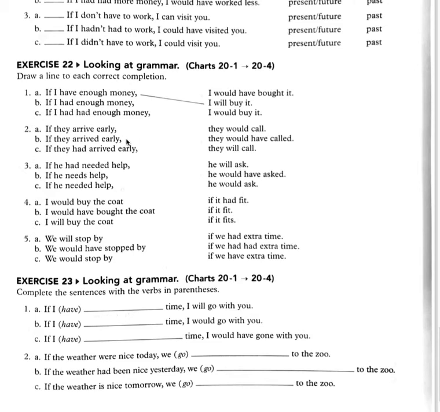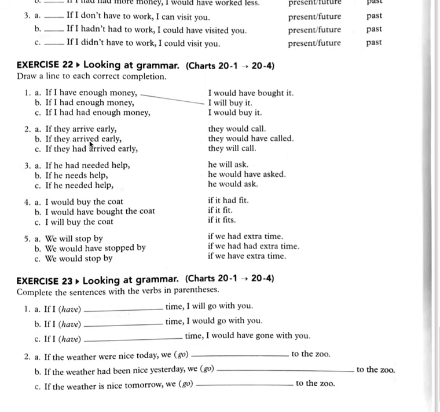Let's do number 2 together. If they arrive early, they will call. This is in the present. The if clause verb is in the present. So you say the result clause, they will call. Will and the simple form of the verb. Letter B. If they arrived early, they would call.